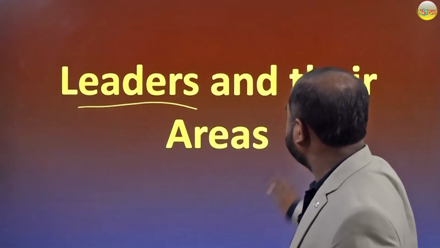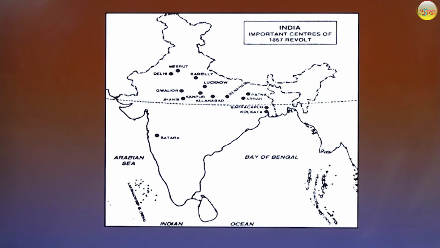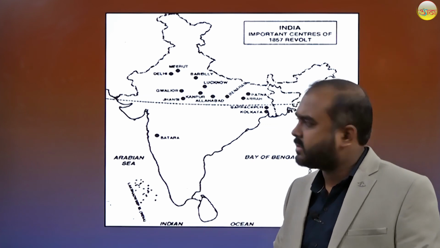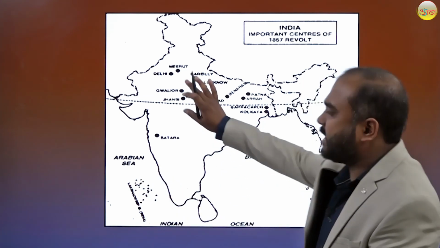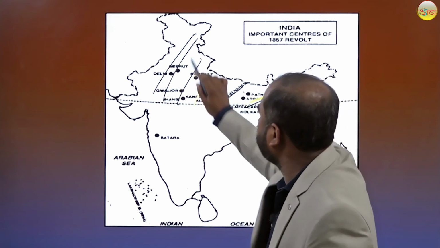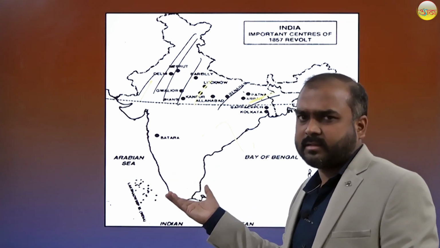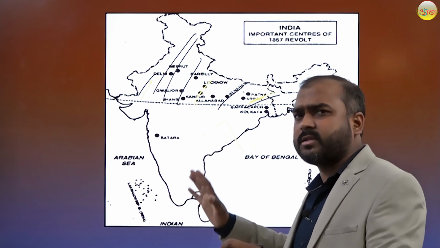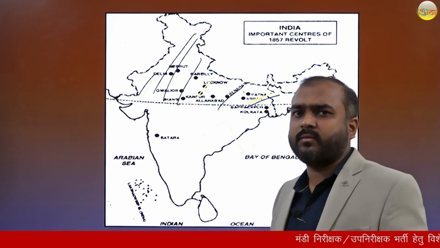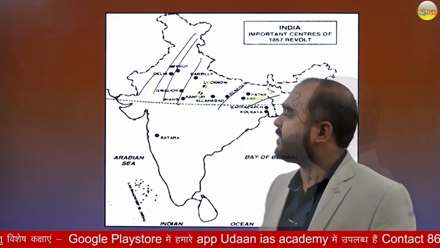Who were the leaders and their areas? We'll see one by one. But before we go through the names, let's look once at the map. Here is the area which belongs to the Revolt of 1857. You can see that South India was really untouched by this revolt, so mostly the revolt happened in north India.